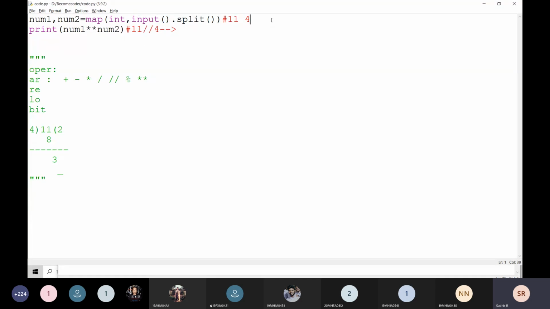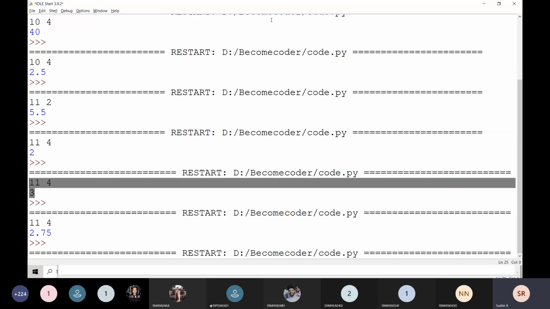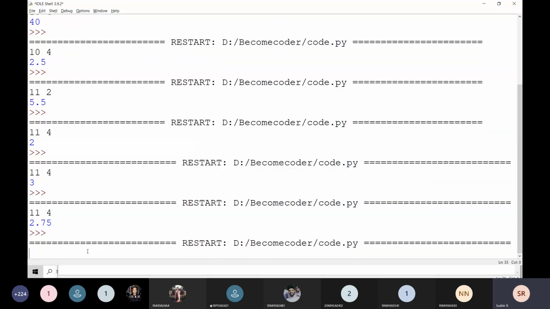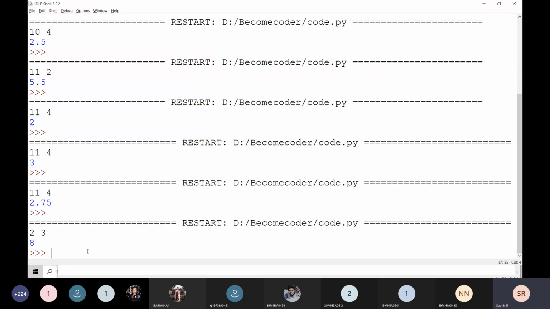Power operator. For example, I am going to write here 2 and 3. 2 power 3 is going to be 8. The output is going to be 8. If I execute it and give here 2 and 3, the output is going to be 8.